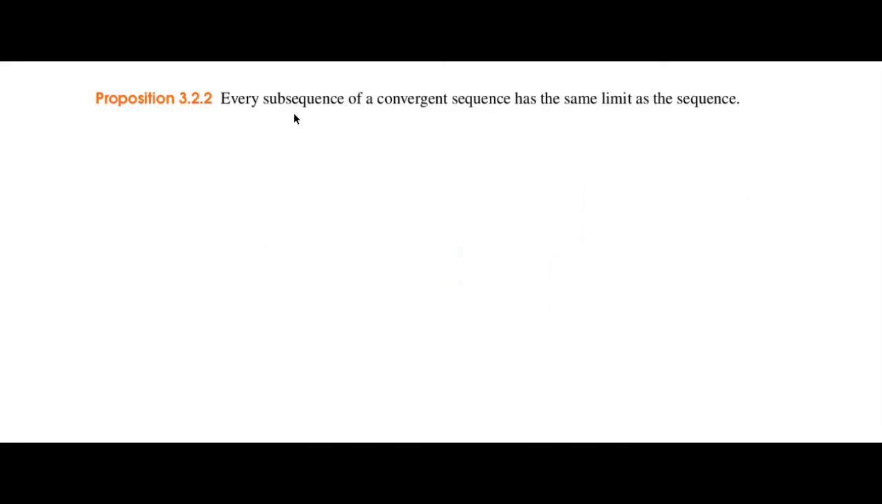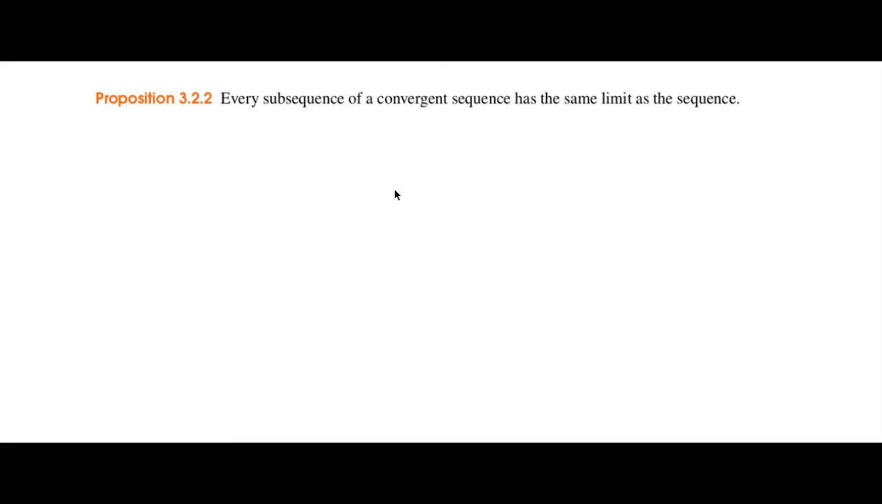Now, proposition: every subsequence of a convergent sequence has the same limit as the sequence. Okay, this is kind of obvious. Because a subsequence is a sequence that is contained in the original sequence, so you cannot go to a different limit than the original one, right?